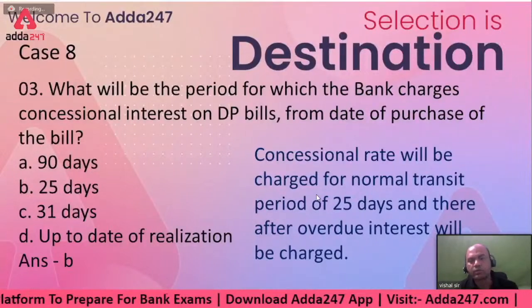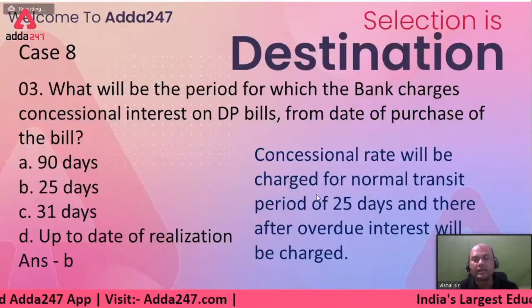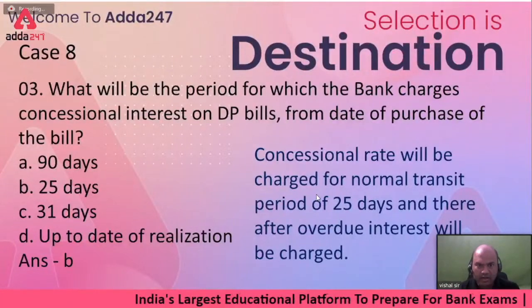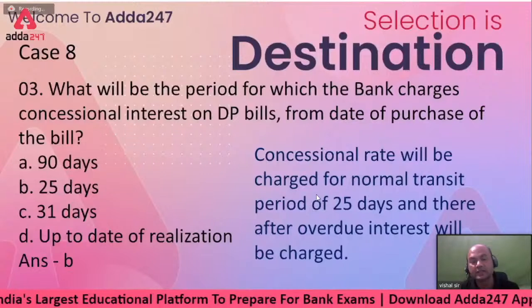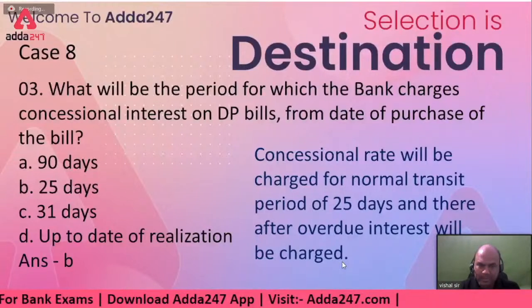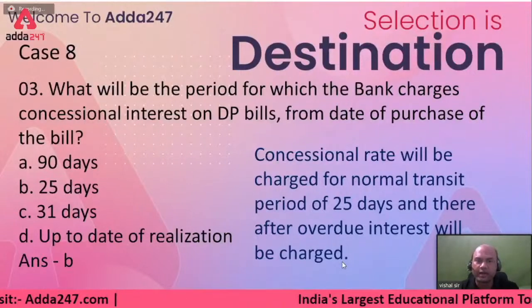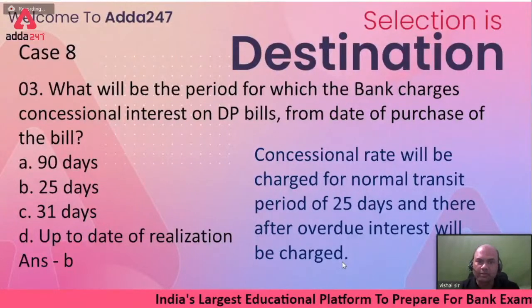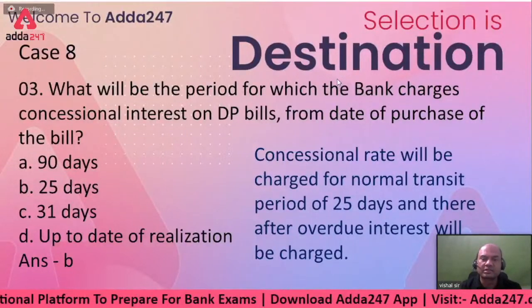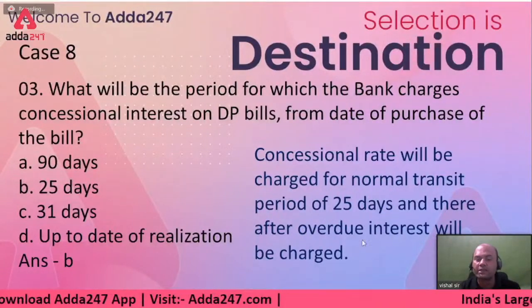After that, up to 1 month, means 1 month more after the end of my NTP period, then I won't give him a concessional rate. I'll give him the normal rate. And even after 1 month, if it doesn't arrive, then I'll crystallize him. That's a separate part. So remember, there are 3 parts to it. Firstly, when I sanction the post-shipment finance, it is 25 days NTP. Up to that part, I'll give him the concessional rate. So what is the answer to this? Concessional rate will be charged for NTP of 25 days, and there will be overdue interest after that.